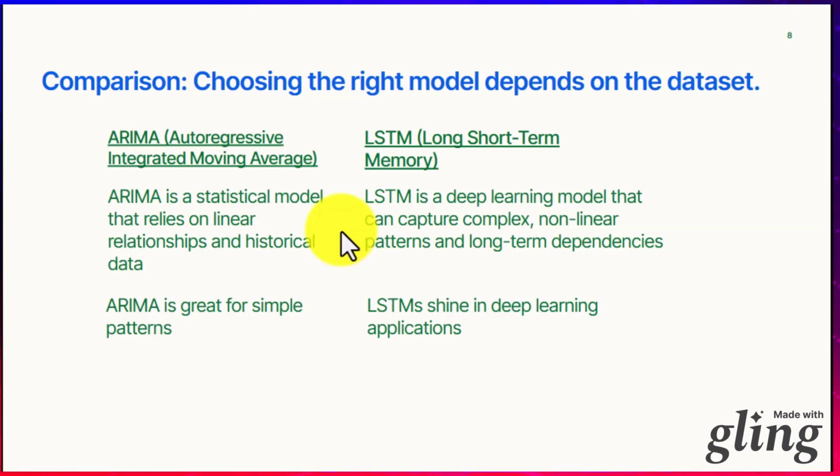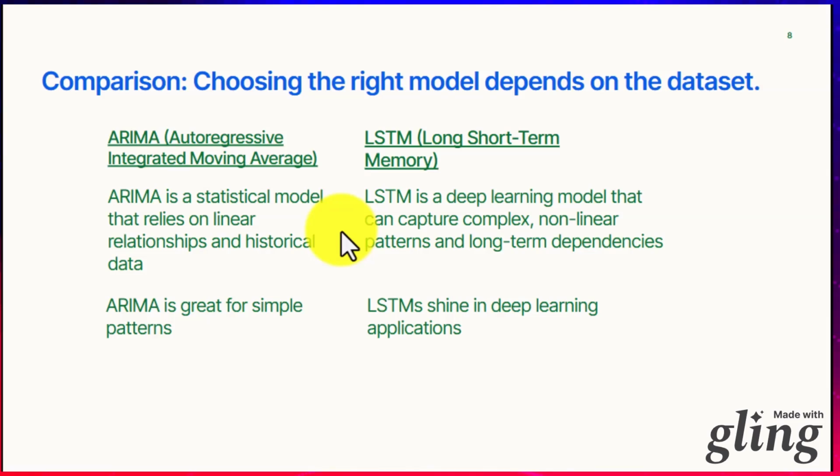ARIMA is a statistical model that relies on linear relationships and historical data, while LSTM is a deep learning model that can capture complex non-linear patterns and long-term dependencies. So ARIMA is great for simple patterns, while LSTMs shine in deep learning applications. So the difference is clear.